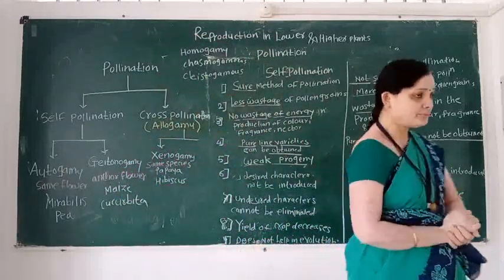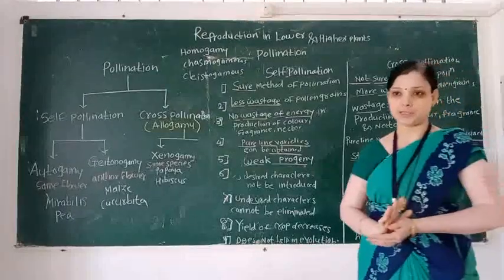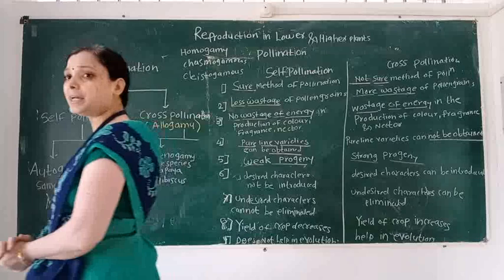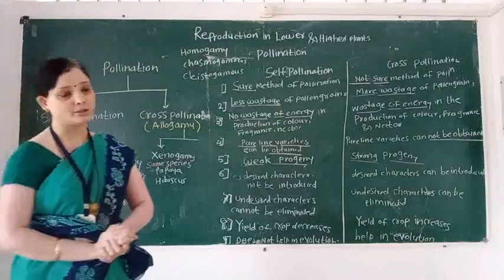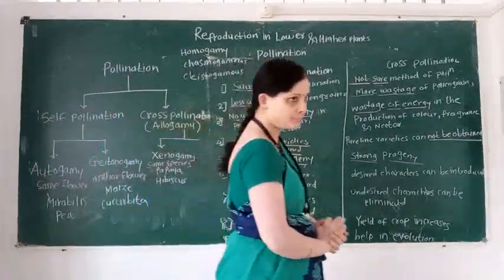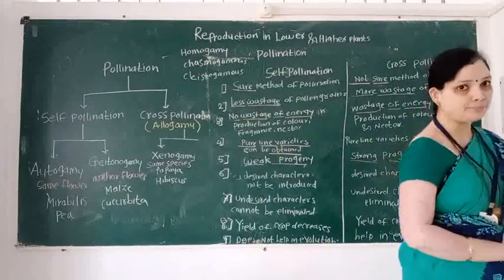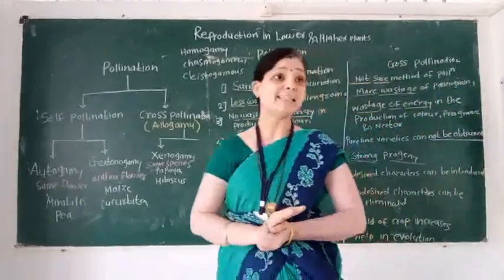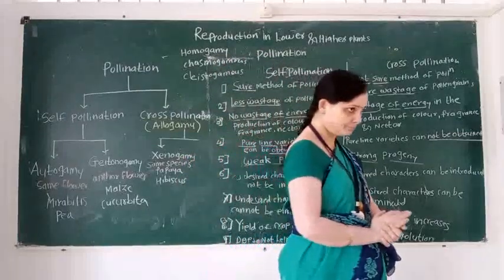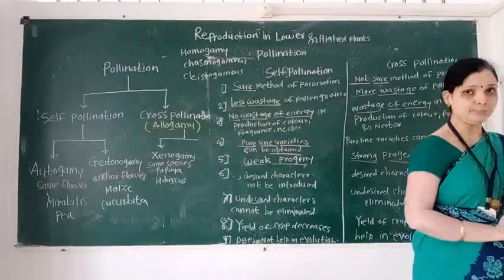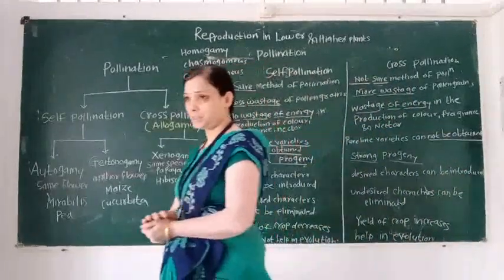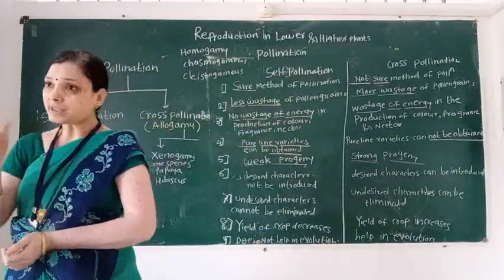Then we see the types of pollination. How many types does pollination consist of? Pollination consists of two types. The first type is called self-pollination, and the second type is called cross-pollination.